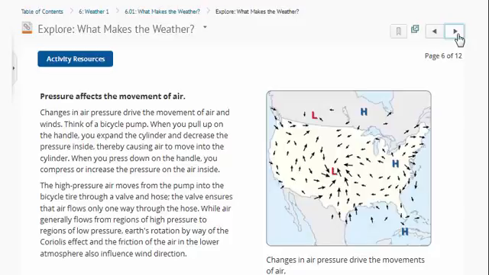And then as pressure changes, this leads to wind. Wind goes from high to low pressure. So changes in air pressure directly relate to the movement of air. As air pressure changes, so does wind. That's how we get wind.